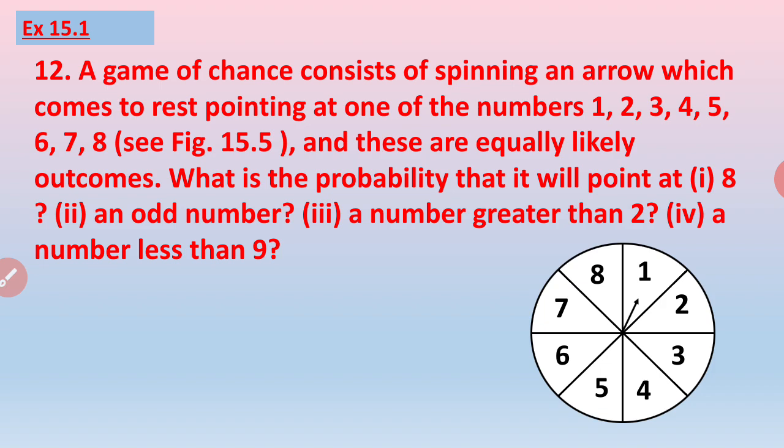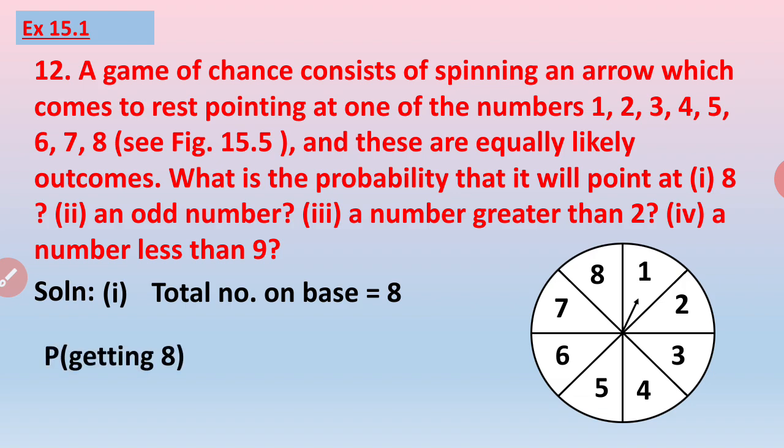What is the probability that it will point at 8? Now 8 is only one time. So total number of chances is 8. Probability of getting 8 will be only 1 out of all 8 chances. So it will be 1 upon 8.